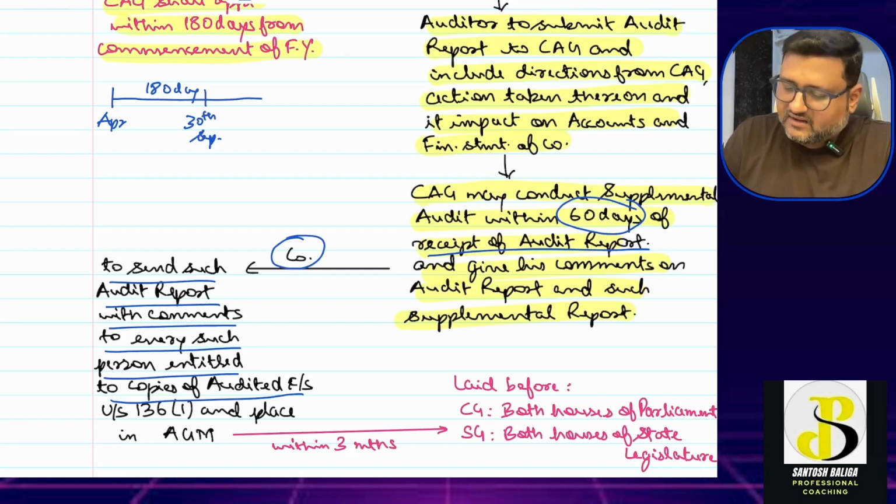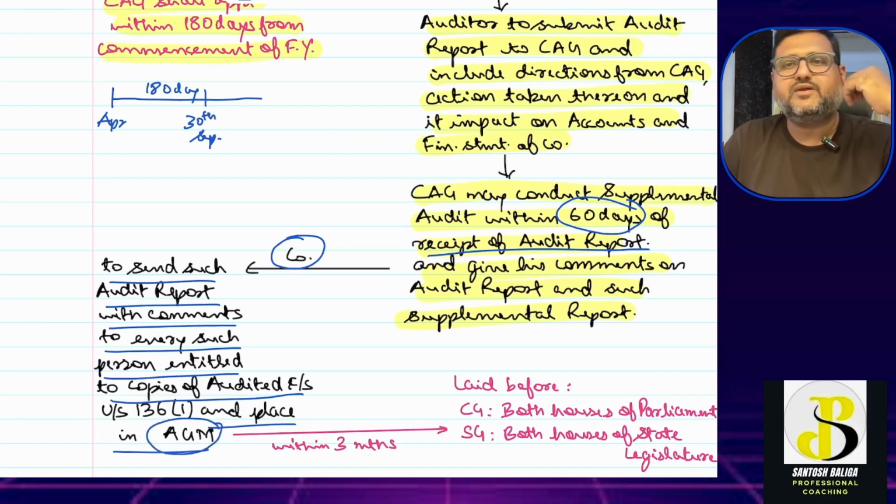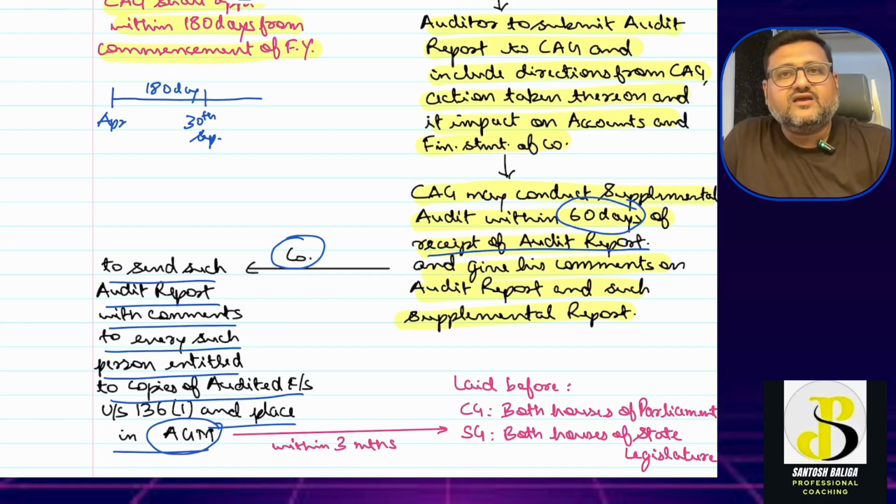Okay, and place the audited financial statement, the audit report, the supplemental audit report, the comments of the CAG in the annual general meeting of the company. Now once the annual general meeting of the company is done and the financial statements are approved after checking the audit report and everything by the shareholders, within 3 months of the AGM, within how many months?